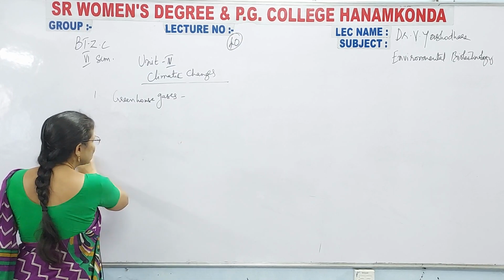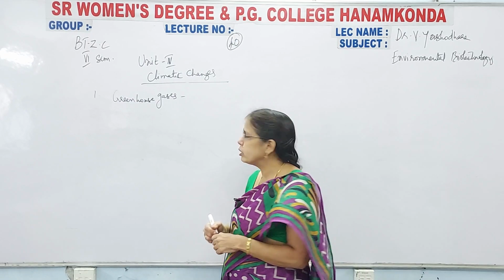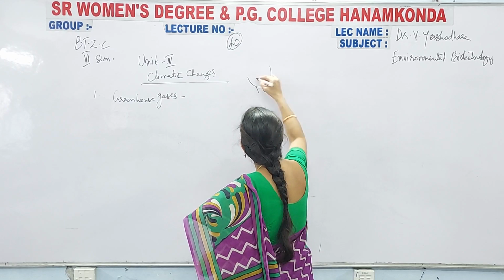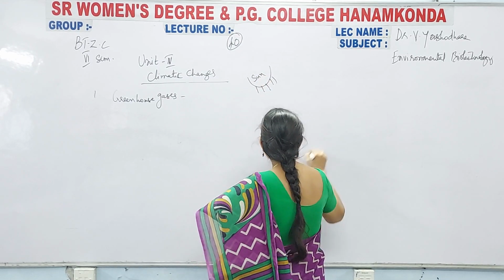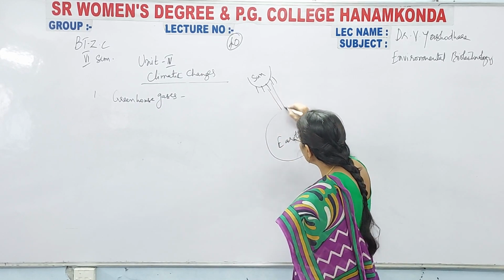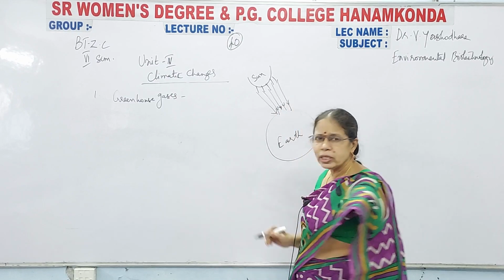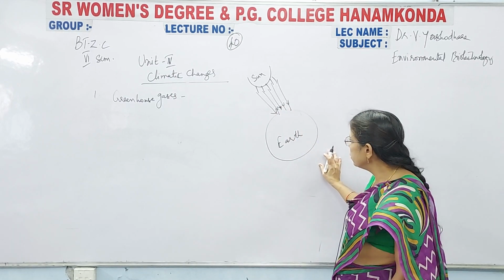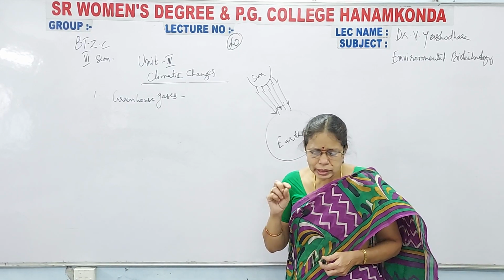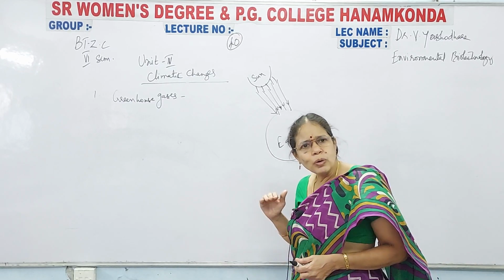What are greenhouse gases? See here, this is known as the greenhouse effect also. In this, what happens is, suppose this is your sun and this is your earth. From the sun, the rays are falling on the earth. When they fall on the earth, the earth will get heated, and once it gets heated, the incoming radiations are equal to the outgoing radiations.